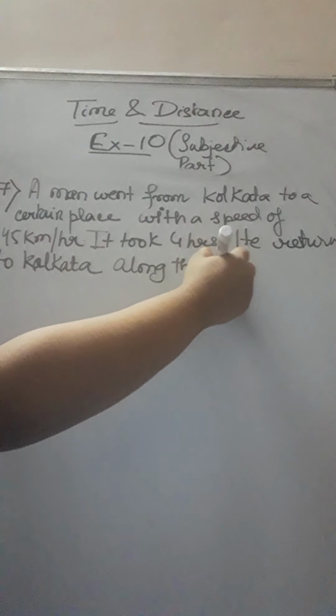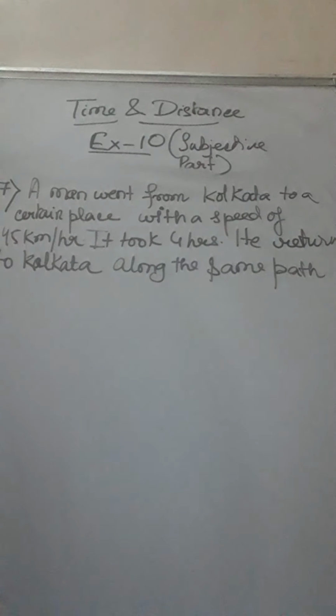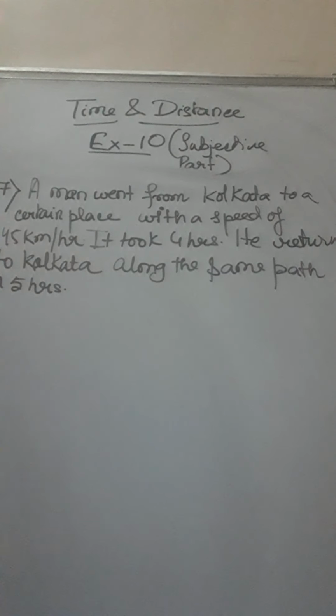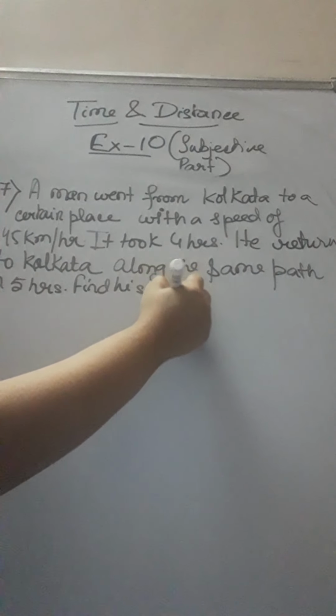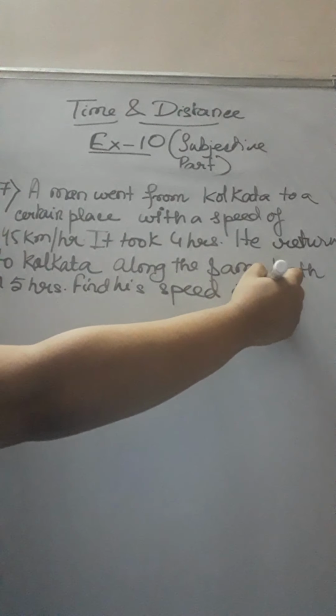Now what do you mean by along the same path? That means he will cover the same distance, because there can be different routes for reaching the same destination. But he is going in the path and he is coming back in the same path, means he is covering equal distance in 5 hours. But he took more time in his return journey. Find his speed on the return journey.